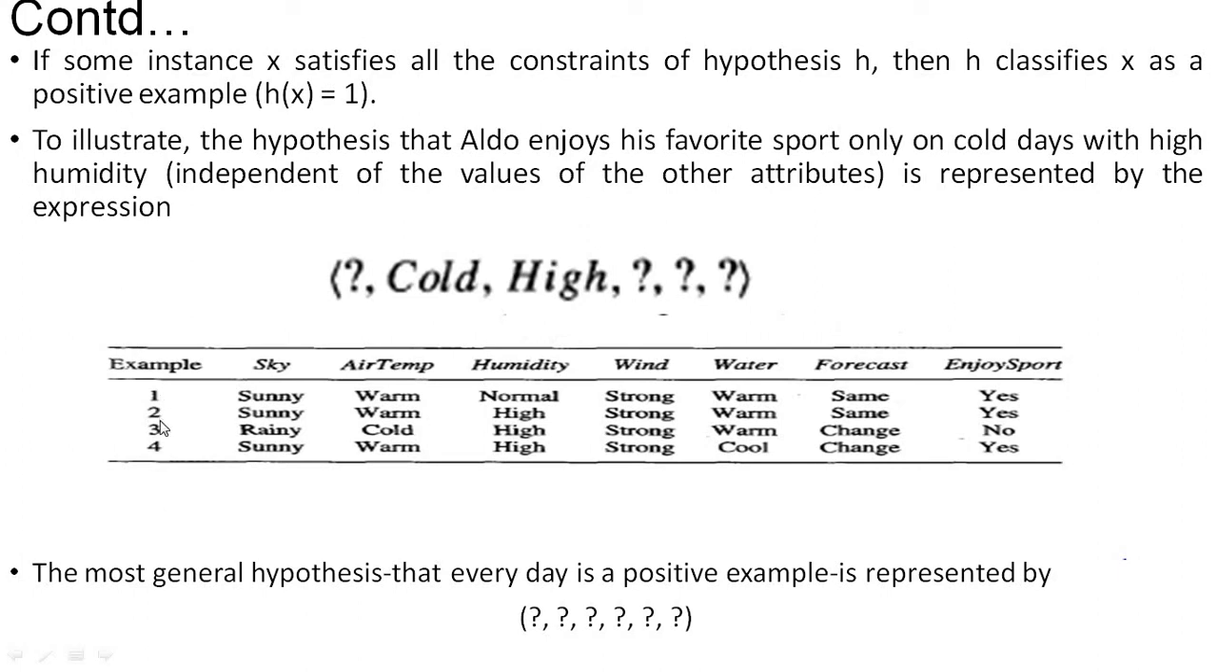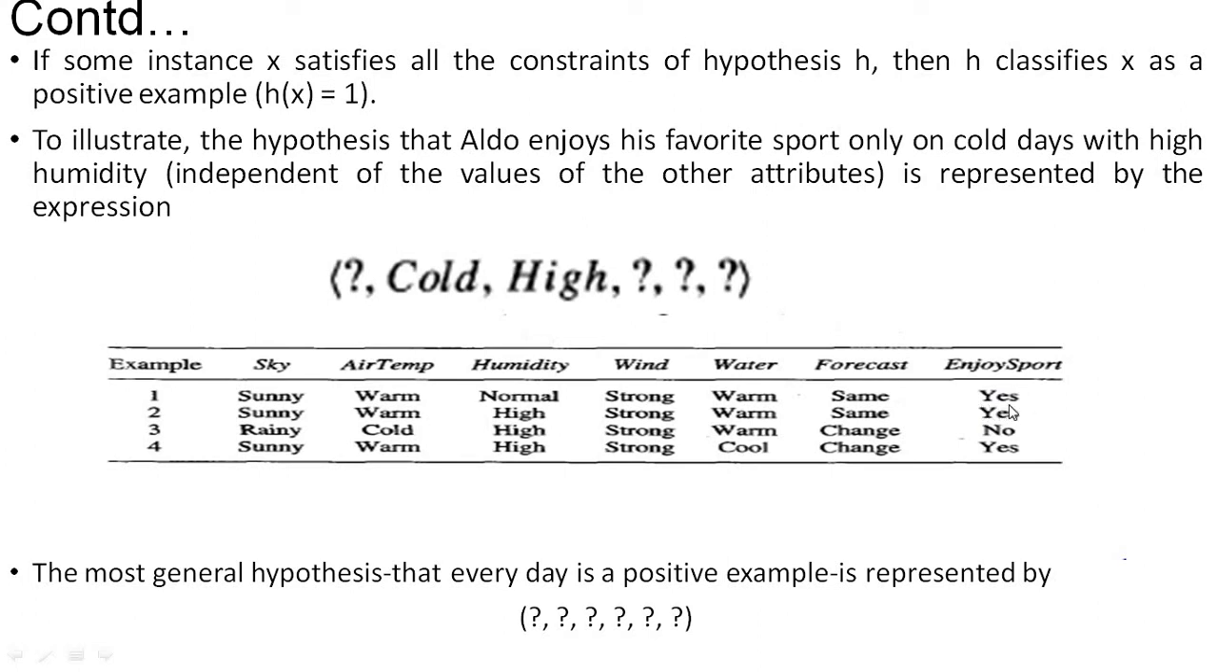Okay, so in this table we have taken 4 days. The examples are nothing but the number of days: 1 day, 2 day, third day, and fourth day. On the first day the sky is sunny, air temperature is warm, humidity is normal, wind is strong, water is warm, and forecast is same. Then our friend Aldo can enjoy the water sports.